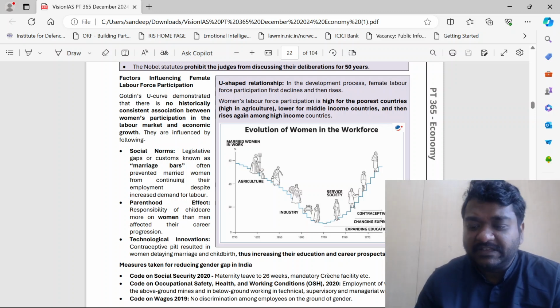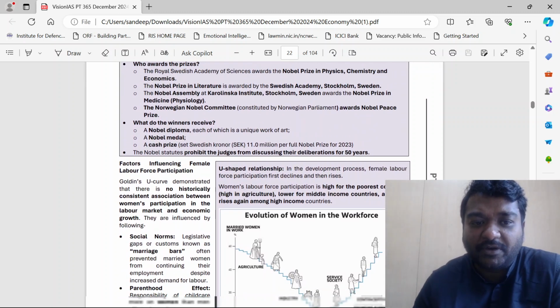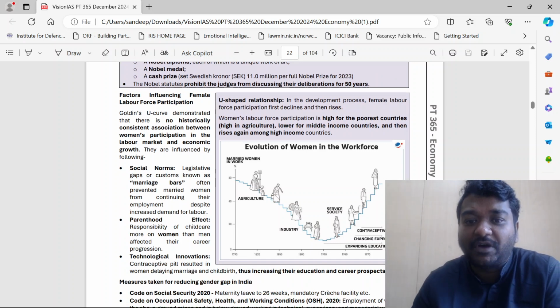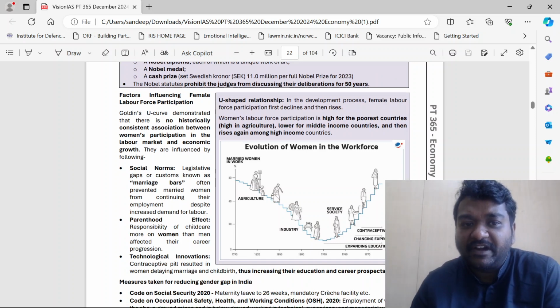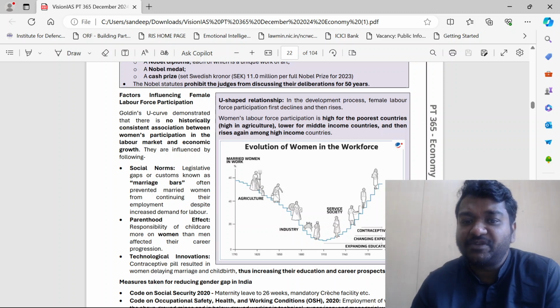U curve. Please see this. They may ask you what is the meaning of Goldin's U curve. Goldin's U curve demonstrated that there is no historically consistent association between women's participation in the labor market and economic growth. They are influenced by the following.